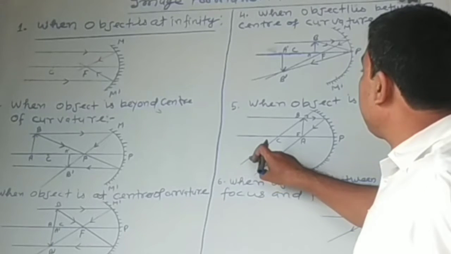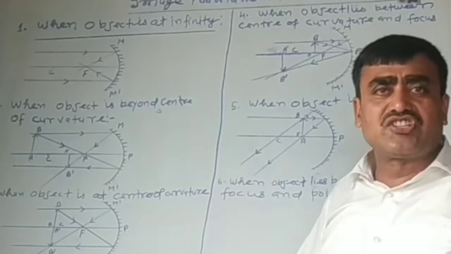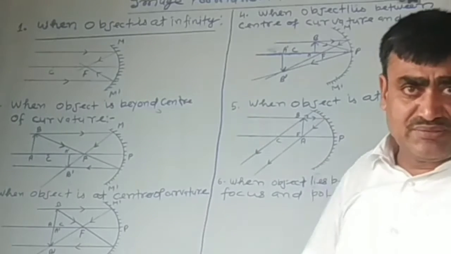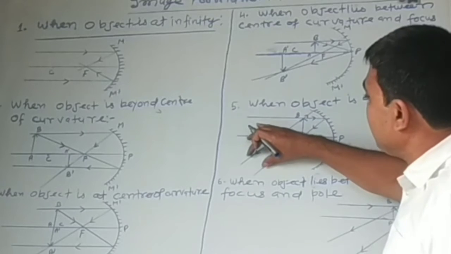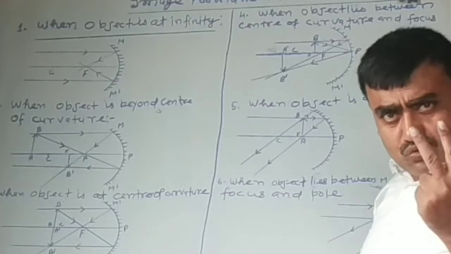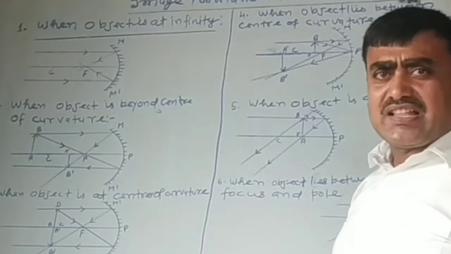Another ray started from the center of curvature and after reflection retraces its own path. And after reflection both reflected rays become parallel to each other.